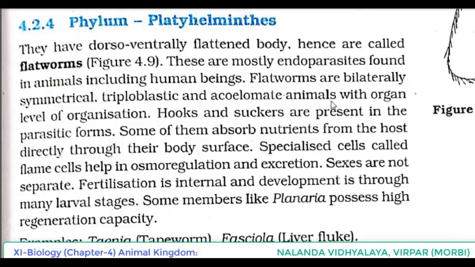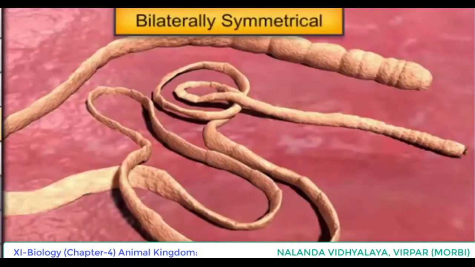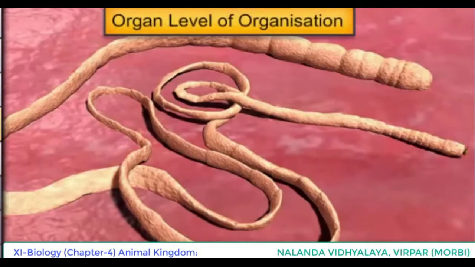What is acoelomate? That means coelom or body cavities are absent in the case of Platyhelminthes. Once again see the point: flatworms are bilaterally symmetrical, triploblastic and acoelomate animals with organ level of organization.